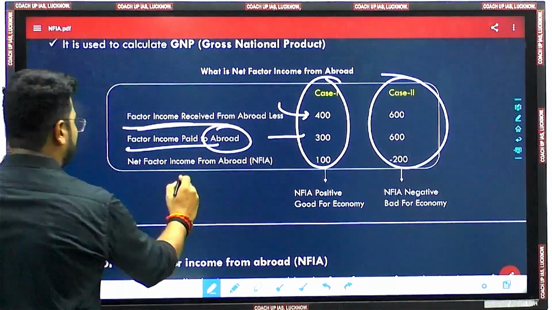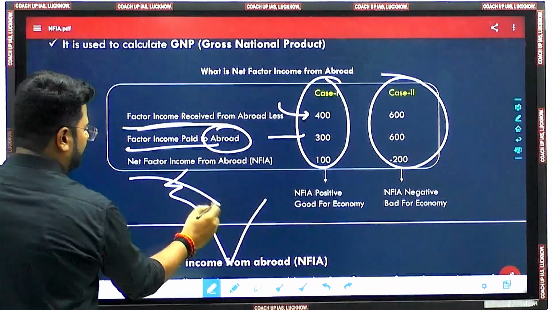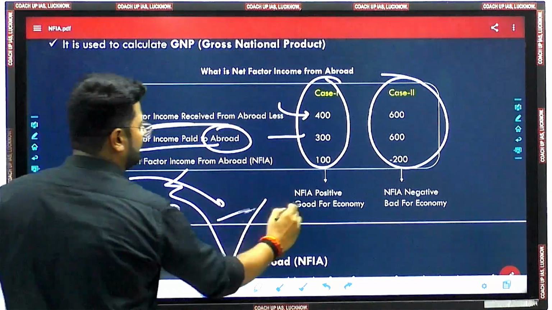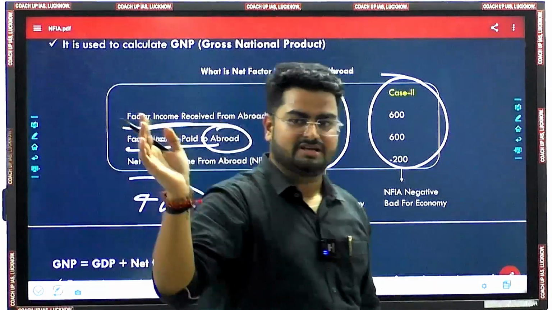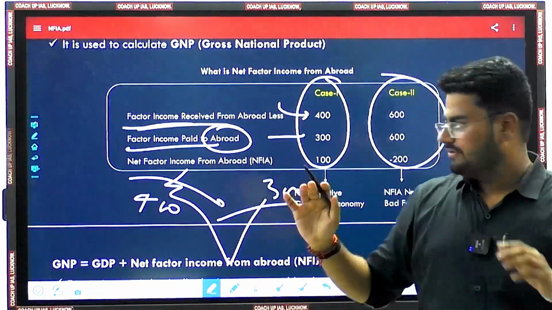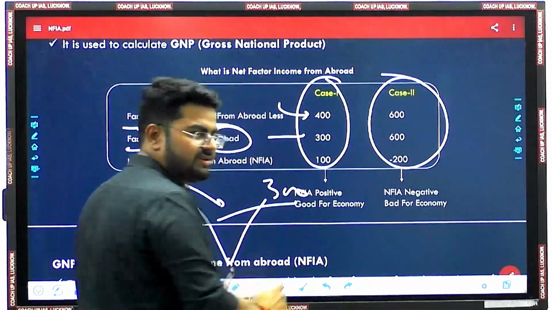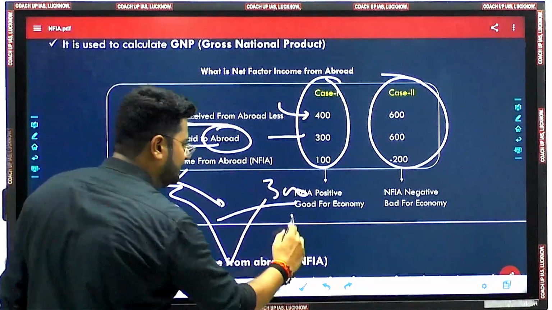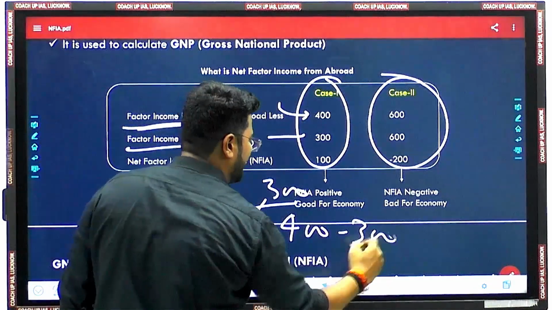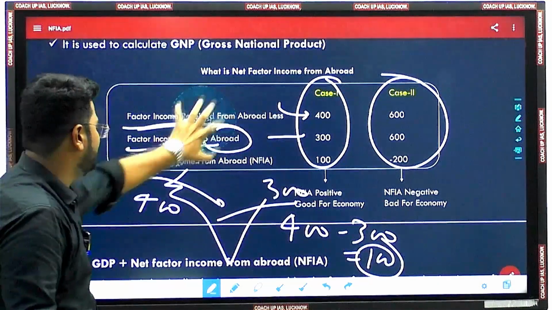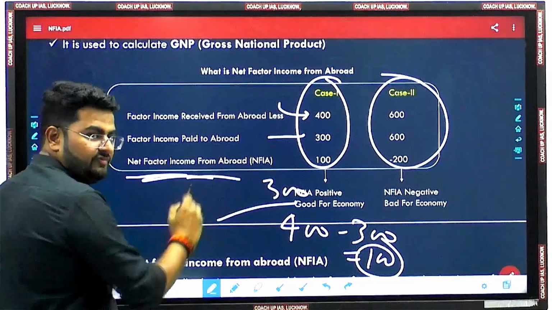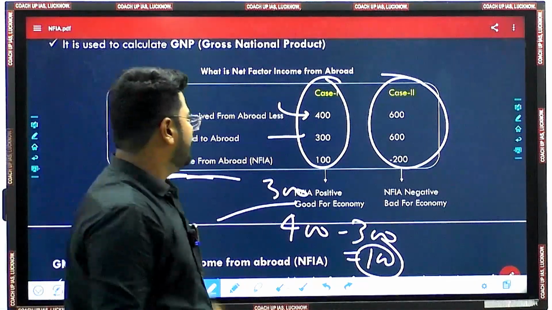Means let's say this is India, 400 is coming and 300 is leaving. तो 400 आए, 300 चले गए, फाइन. सो नेट कितना बचा, remaining in India 100, फाइन. 400 माइनस 300 and this is called 100. यही जो 100 है, this 100 rupees is actually net factor income from abroad, फाइन.